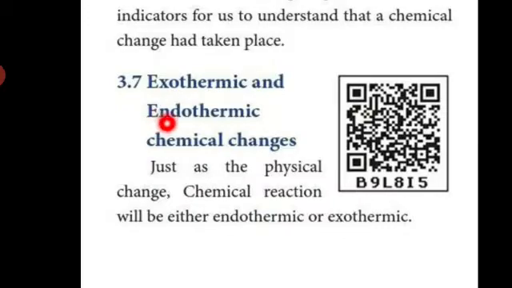The meaning of endothermic is, endo in the sense heat will come inside. So when heat comes inside, that is endothermic. Exothermic and endothermic chemical changes, that only we are going to discuss.